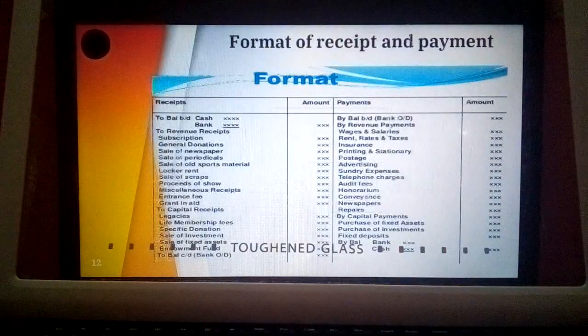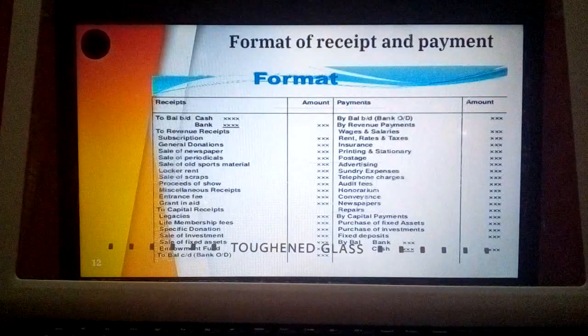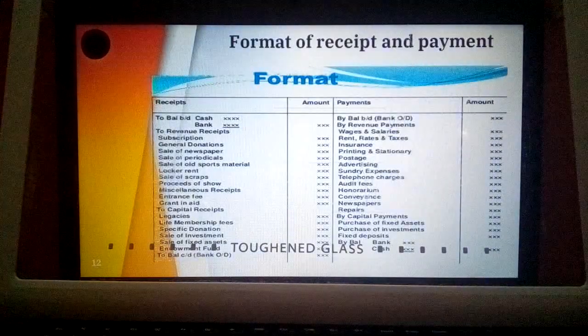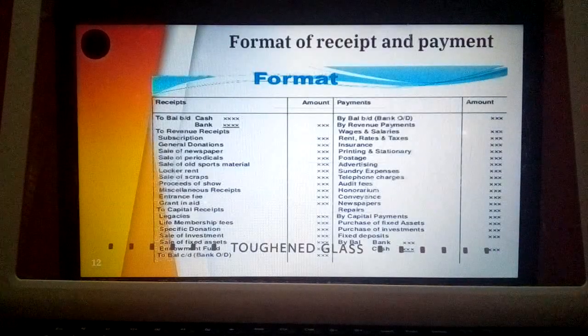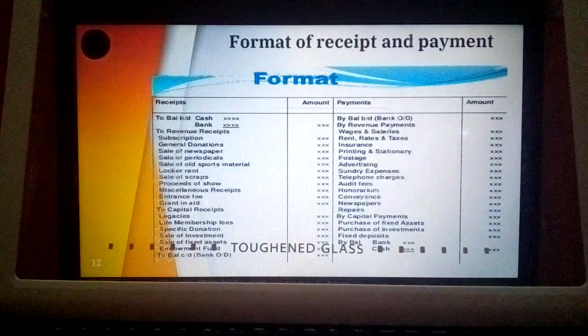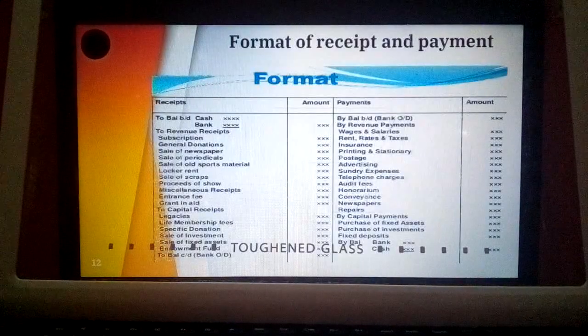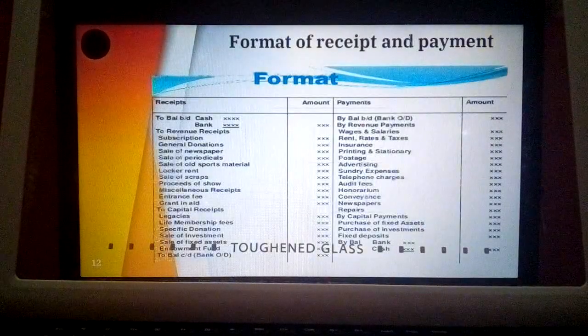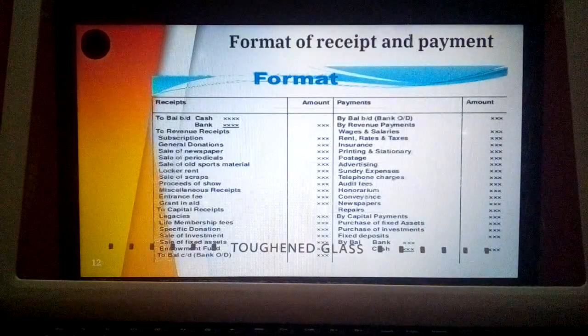Then sale of scraps. By selling the scrap items, they are going to get benefits or receipt. Then proceeds of the show. If they have organized any show for charity purposes, the amount collected from the tickets is also a revenue for them. Then miscellaneous receipts, entrance fees, grant in aid, all these are revenue items, that is revenue receipts, and will be recorded under receipt side.